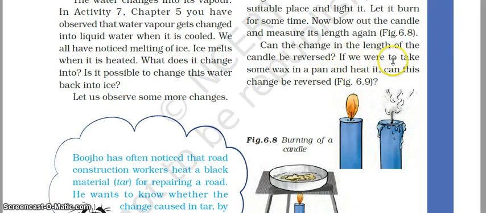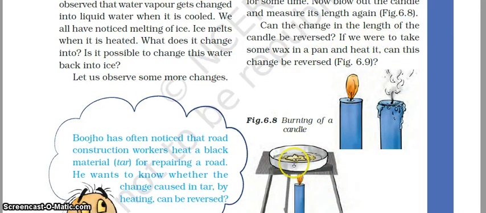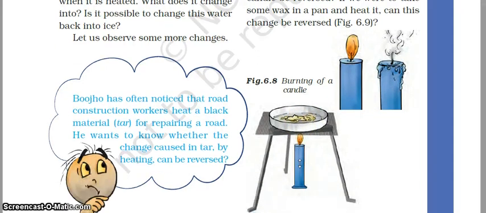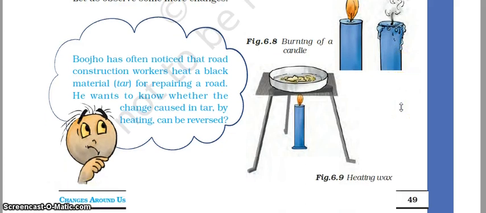Now, if we were to take some wax in a pan and heat it, can this change be reversed? What will happen? The wax will melt like this. And can this change be reversed? Yes. When you cool it down, it will again change back into the solid state. So this change is reversible, while the change in length of the candle is irreversible.